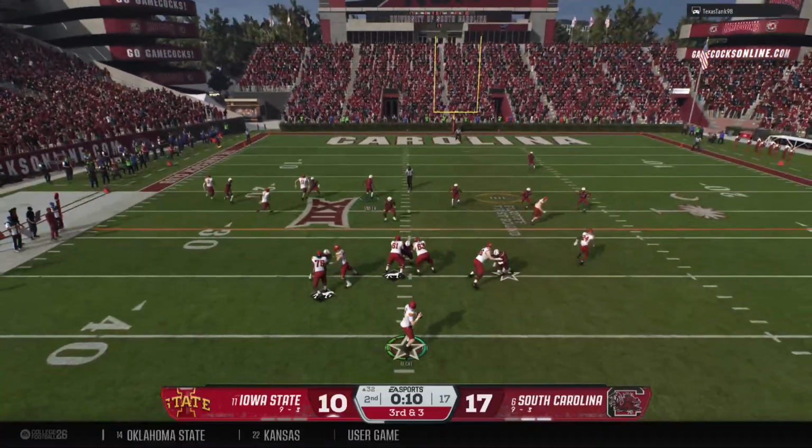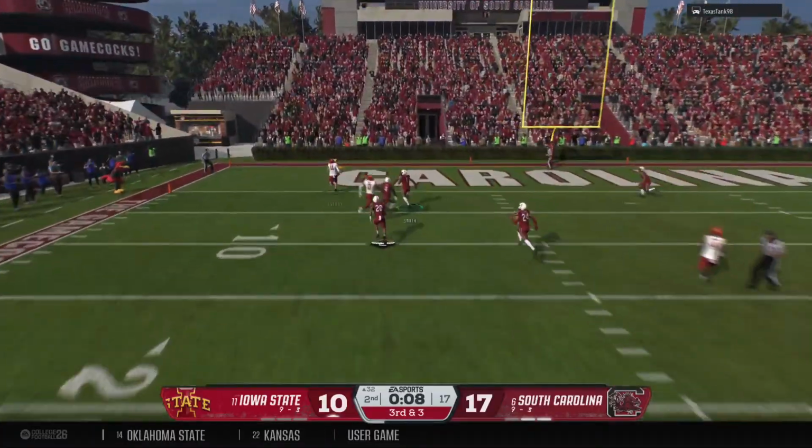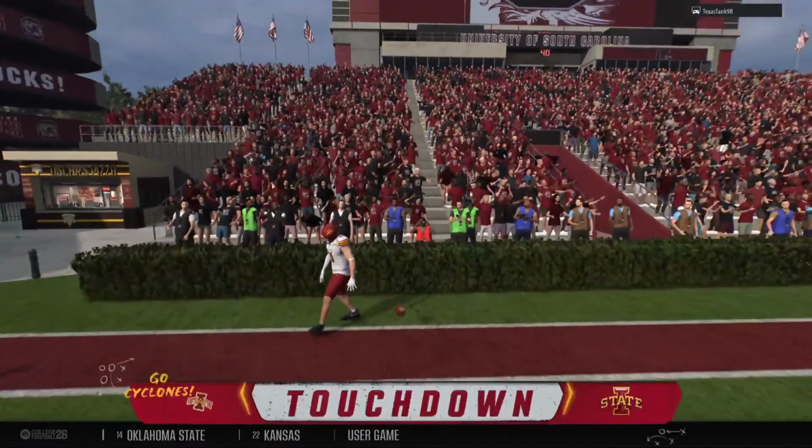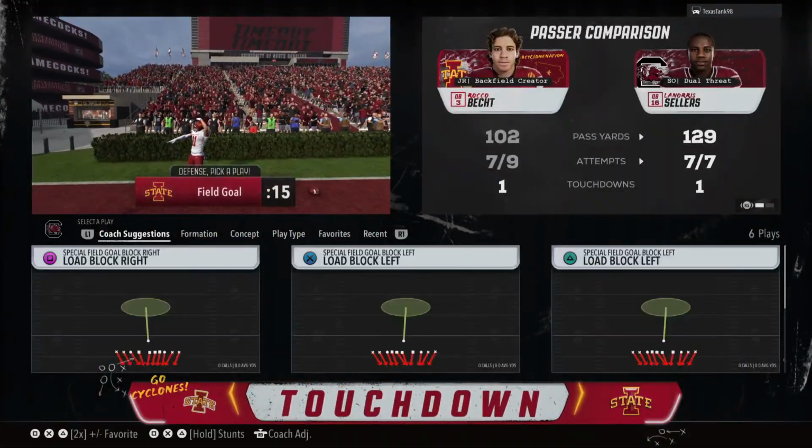On third and short, they'll try to throw for it here. Looking downfield near the end zone. And he's got it. Touchdown, Iowa State.